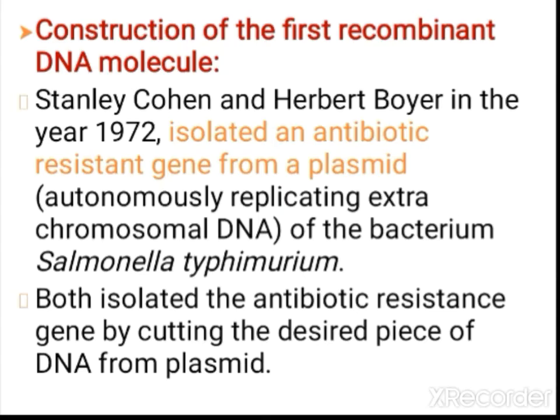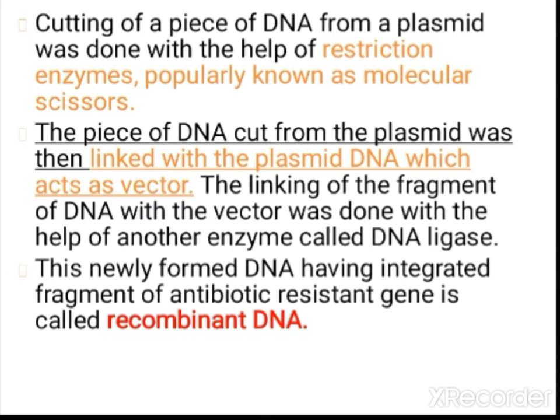From the plasmid of that bacterium, they isolated the antibiotic resistant gene, and it was cut and removed by molecular scissors. That molecular scissor is known as restriction enzymes.